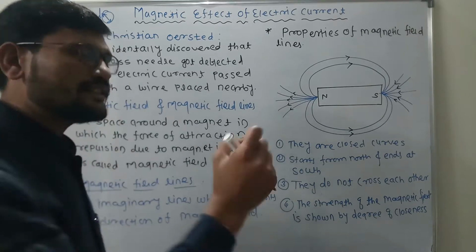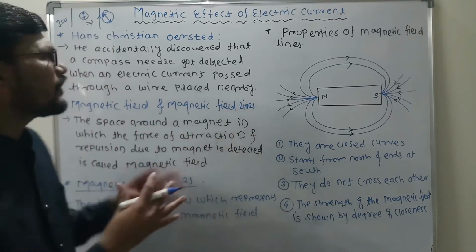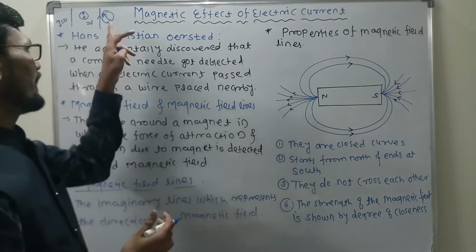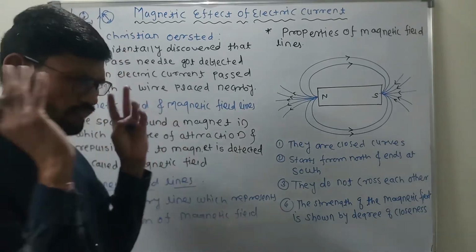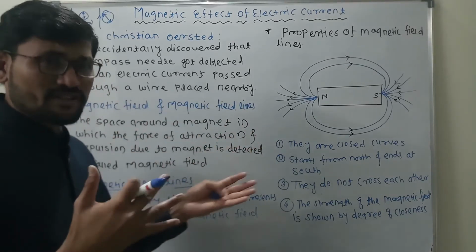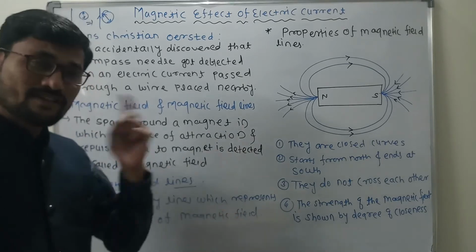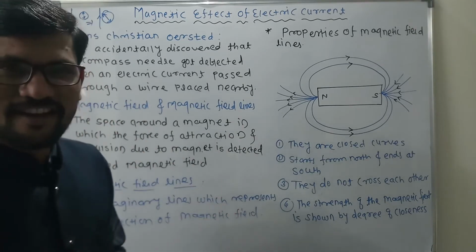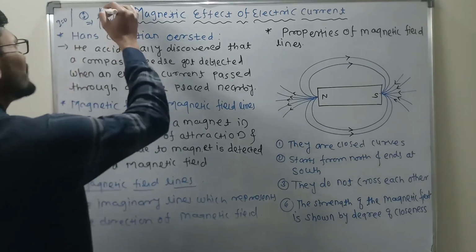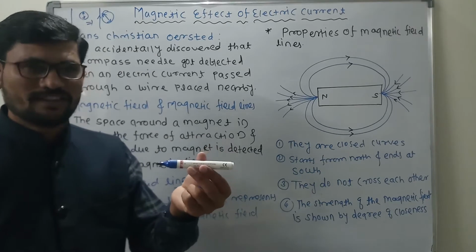Now to understand the concept of the magnetic field, we need to think about it. What is a magnetic compass? Obviously, a magnetic compass is a device used to measure the magnetic field, meaning to check whether the magnetic field is present or not. As you know very well, the magnetic compass is also used to find out directions. And the needle in that magnetic compass always points towards north and south. Clear what I am saying?